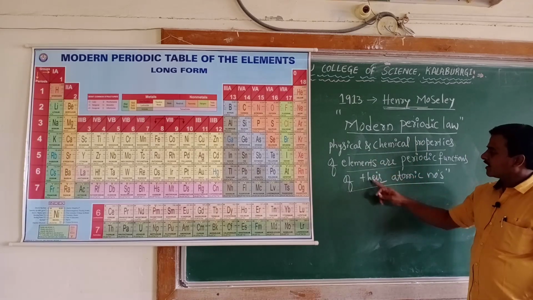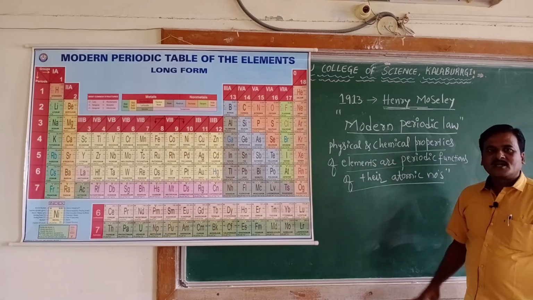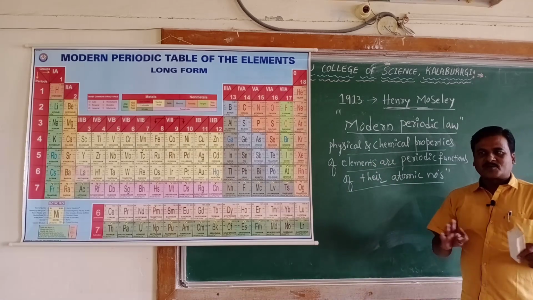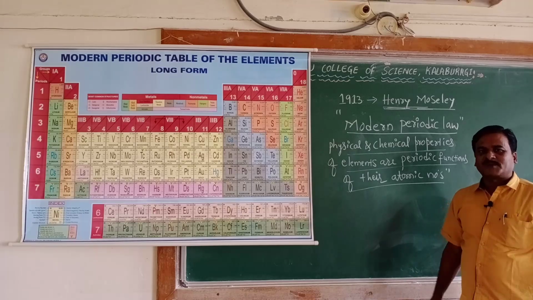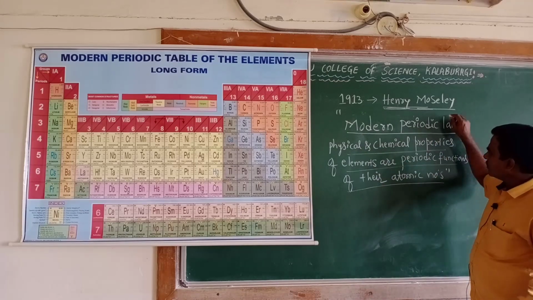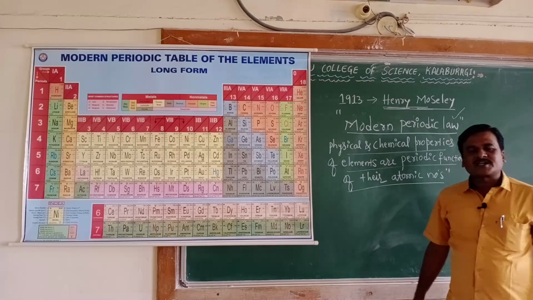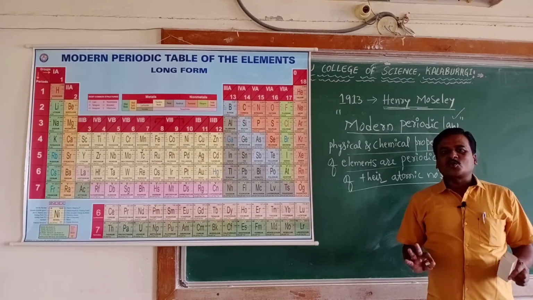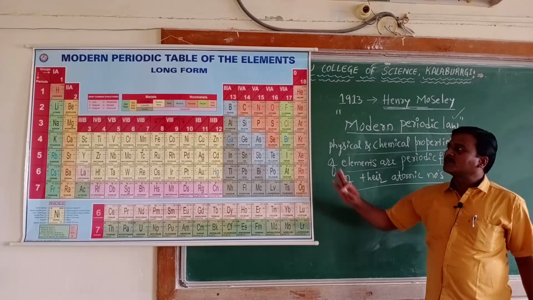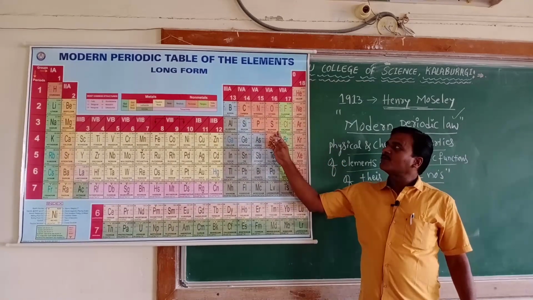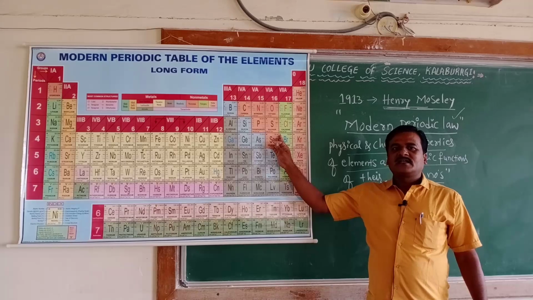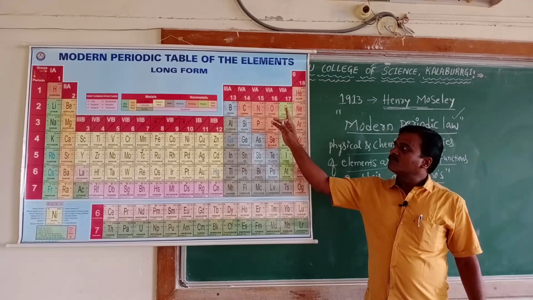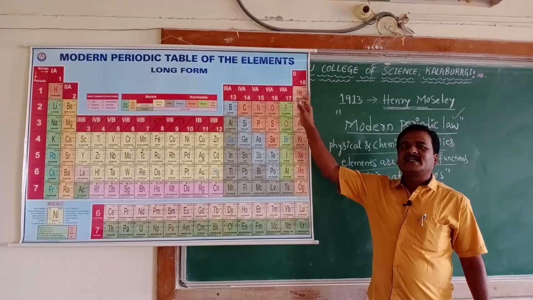With this law, Moseley constructed a table, and that table at present is known as the long form of the periodic table, or the modern periodic table of the elements.